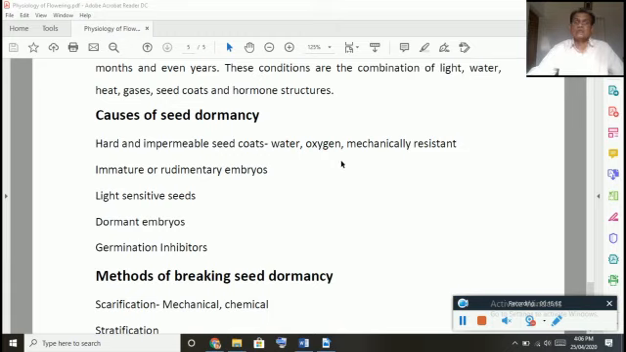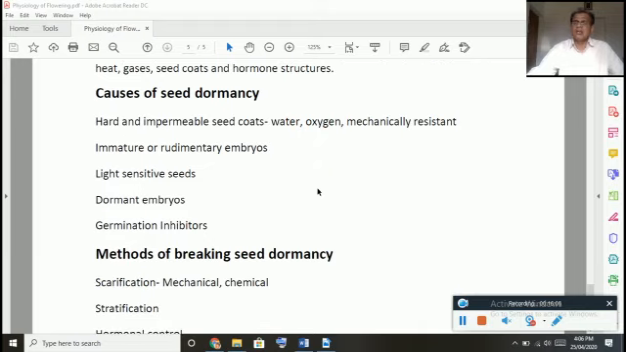And another one, there are some seeds which are very hard, mechanically hard. They will not allow the water or oxygen to enter. So, for example, brassica seeds, that means mustard, and amaranthus. So those seeds are very hard. They have a mechanically resistant seed coat. So they will not allow the embryo to come out.